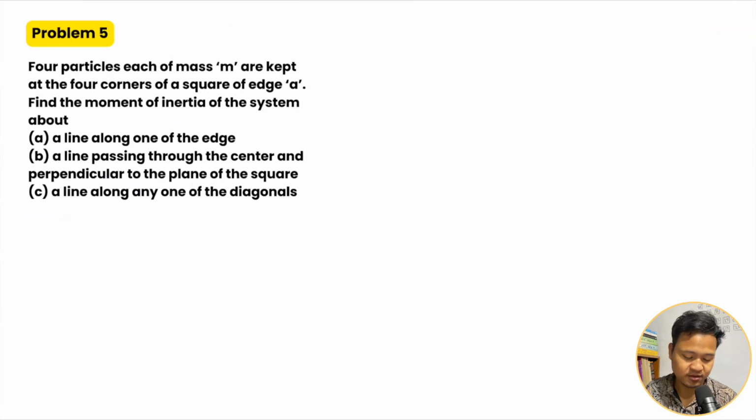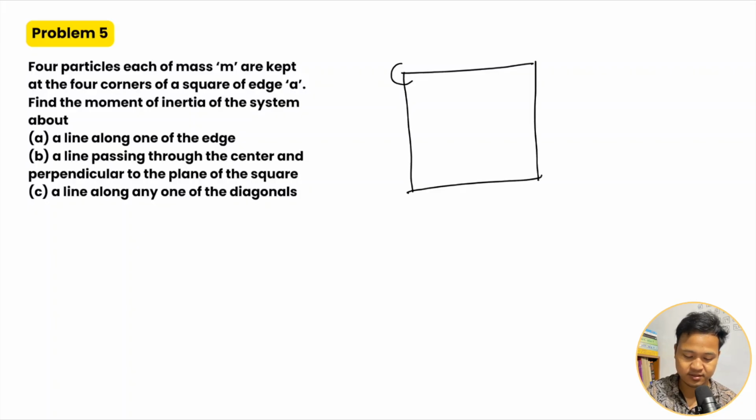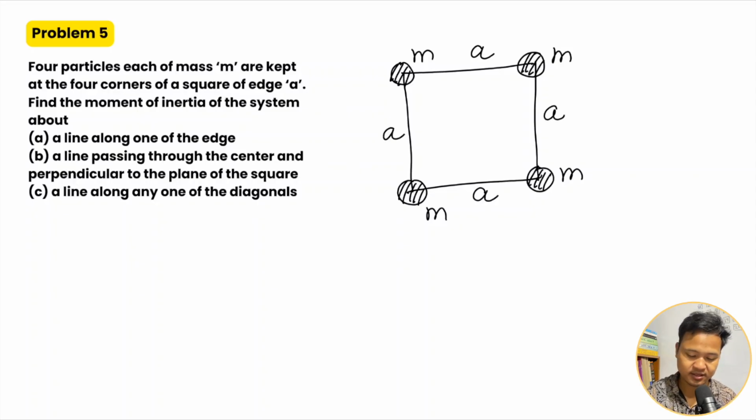Next: 4 particles each of mass m are kept at the corners of a square. Square of side a, the edge of a square of side a.